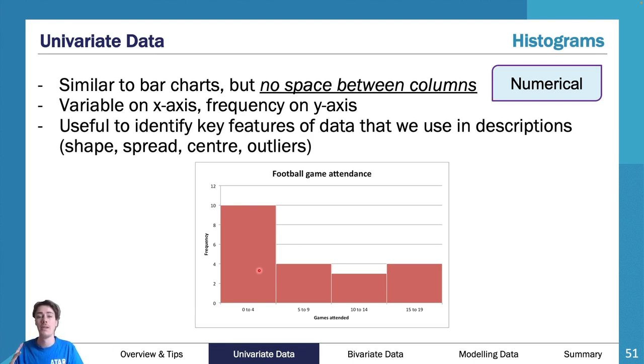Now, numerical continuous data is most useful when it's bivariate. We'll talk about that a little bit later on, but that's because bivariate data just provides a little bit more oomph, if that makes sense. You get a little bit more ability to manipulate it, a little bit more ability to work with it, and a little bit more ability to display it differently. And that ability really shows when you have continuous data. Continuous data is far more useful when it's bivariate. When it's univariate, it's not as useful.